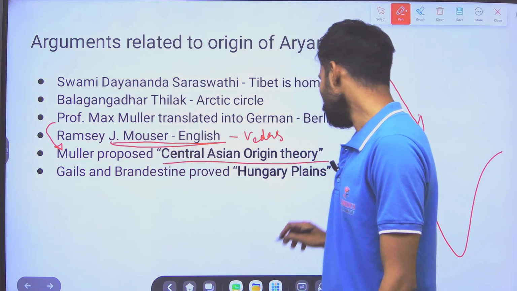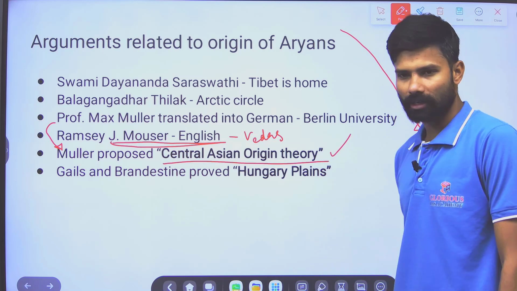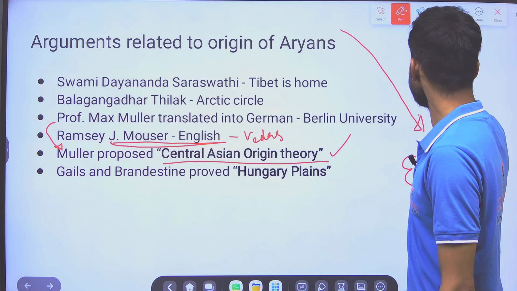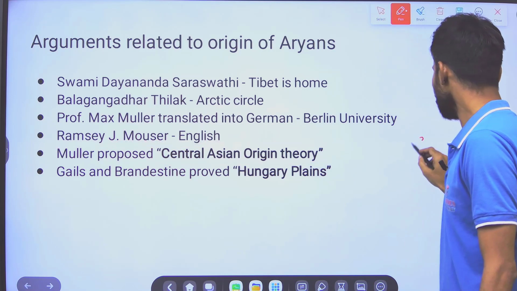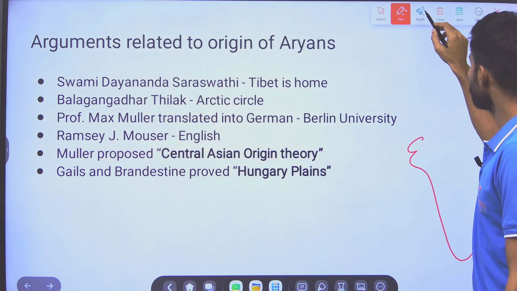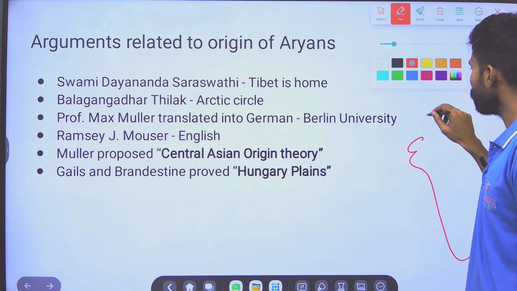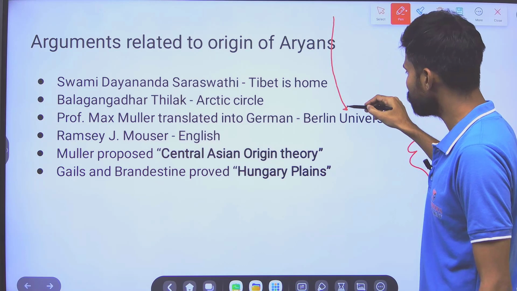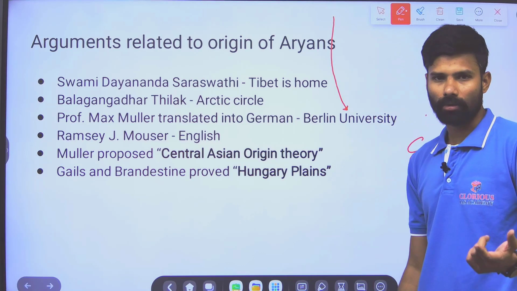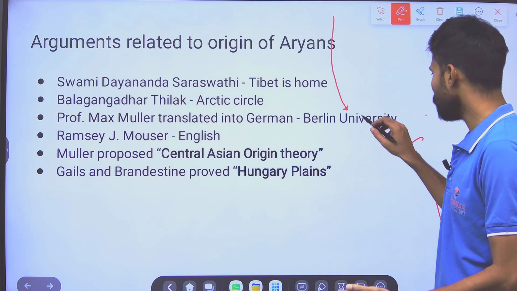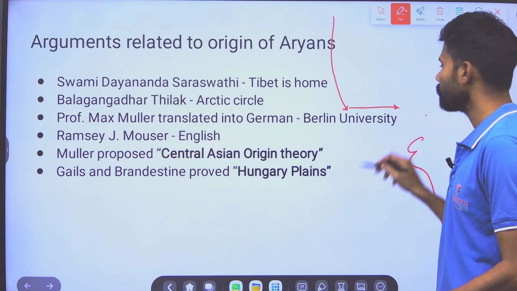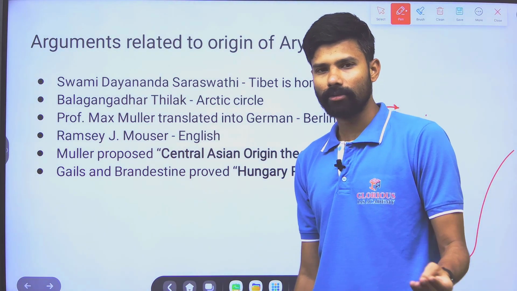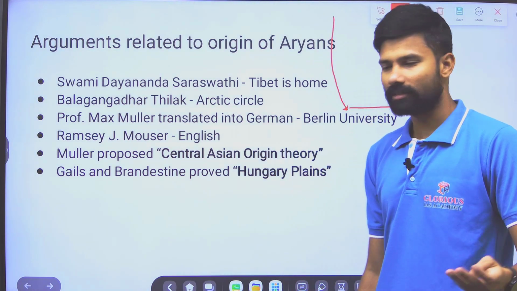But this theory is supported by other evidences. So what are those other evidences? One evidence we have is, first, they have come from Central Asia to Mesopotamia. From Mesopotamia they have moved to the east, the present day Iran, and from Iran they started moving to the Pakistan region.